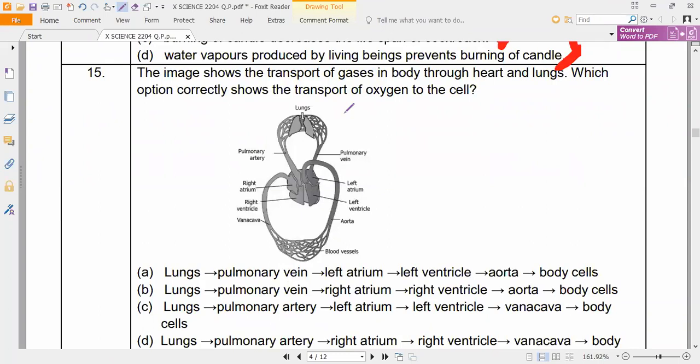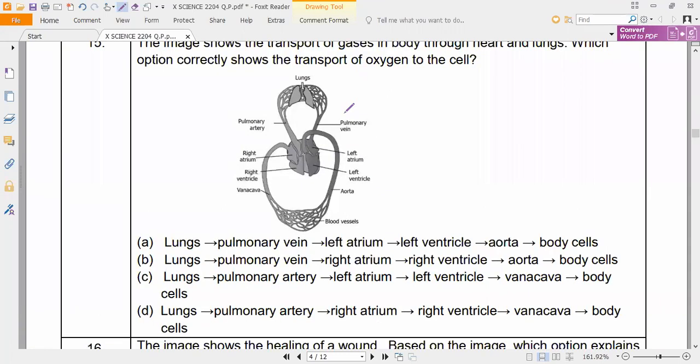Correct, guys? Lungs, pulmonary vein, left atrium, left ventricle, aorta, body cells. Yeah, you can check option A. What is that? Option A. Lungs first. Next, what will come? Pulmonary vein. So pulmonary artery, you can remove. Yes, guys. Pulmonary vein only.